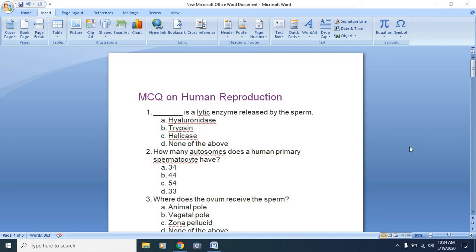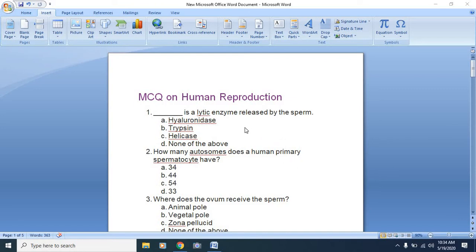Good morning students. In this session we will discuss some of the MCQs on chapter number 3, that is human reproduction. Here a total of 15 MCQs will be discussed, which we have learned in the chapter on human reproduction.